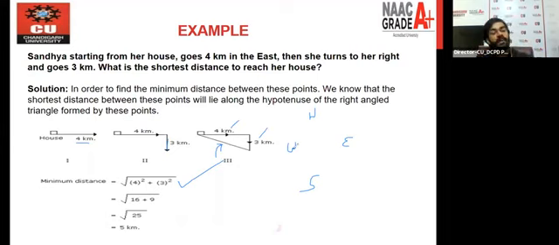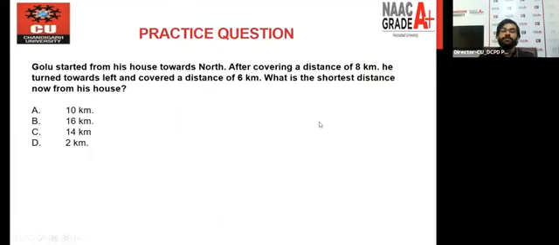Now, after this question, we have the last question from direction, and you will have to find out the answer of this question. Bolu started from his house toward north. After covering a distance of 8 kilometers, he turned toward left and covered a distance of 6 kilometers. What is the shorter distance now from his house? You have to find out the answer for this question.